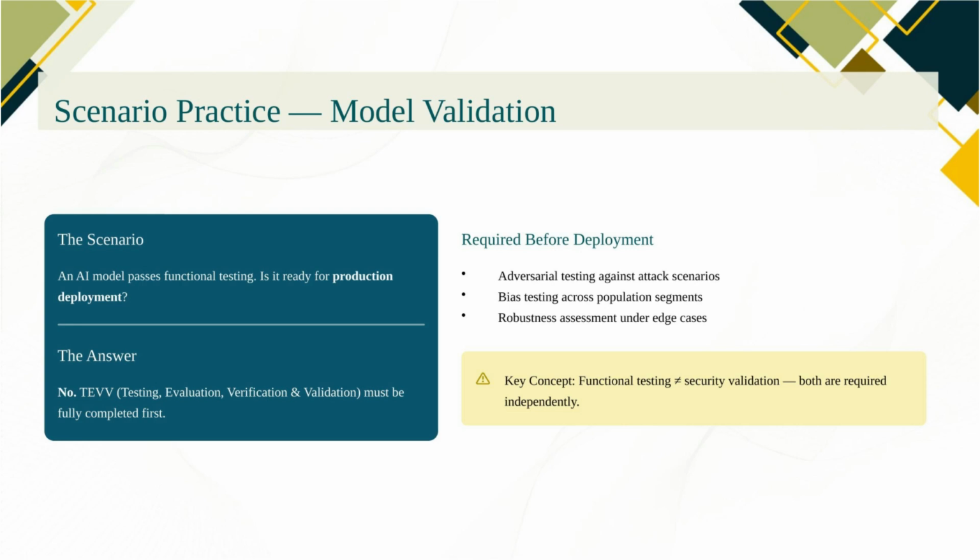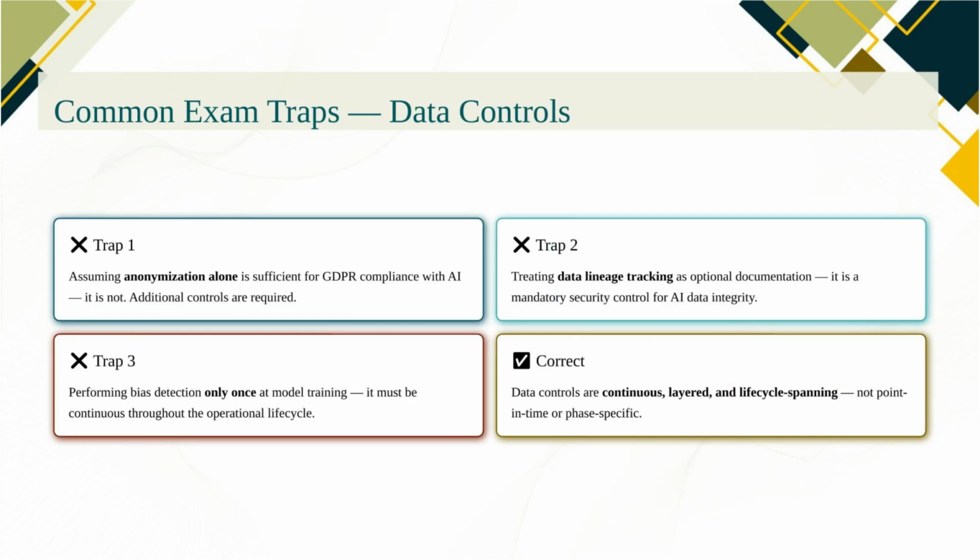The exam tests whether you know both are required. Data control traps. Treating anonymization as a complete GDPR-compliant solution for AI: anonymization reduces privacy risk but doesn't eliminate it, especially when combined with other datasets that enable re-identification. Treating data lineage tracking as optional documentation. Lineage is a security control that enables incident investigation and audit, not just a documentation exercise.